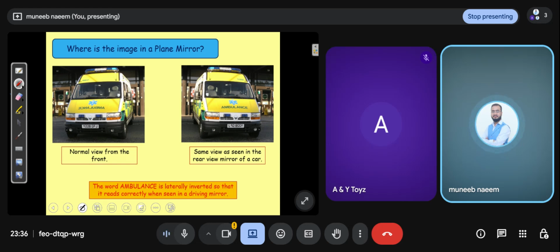There is the normal view from the front. This is the normal view. But when you see it in the mirror, behind the mirror, the word ambulance looks like this. This is called laterally inverted.